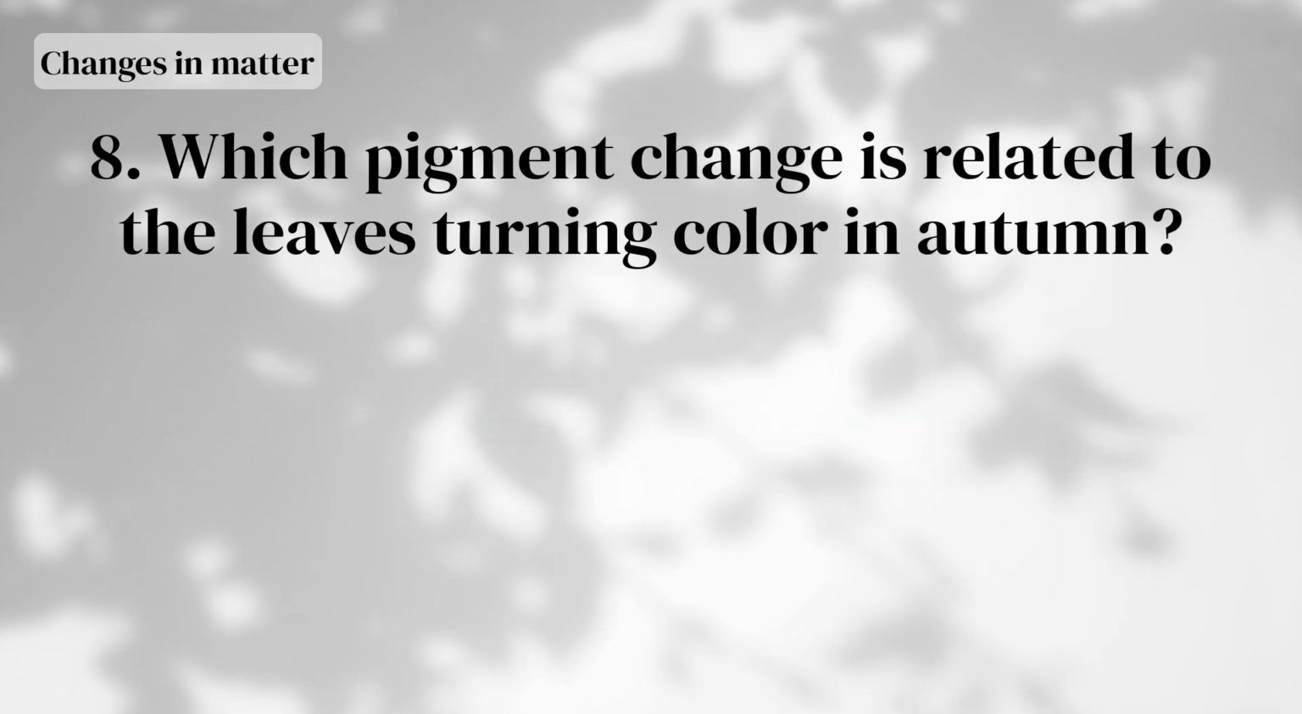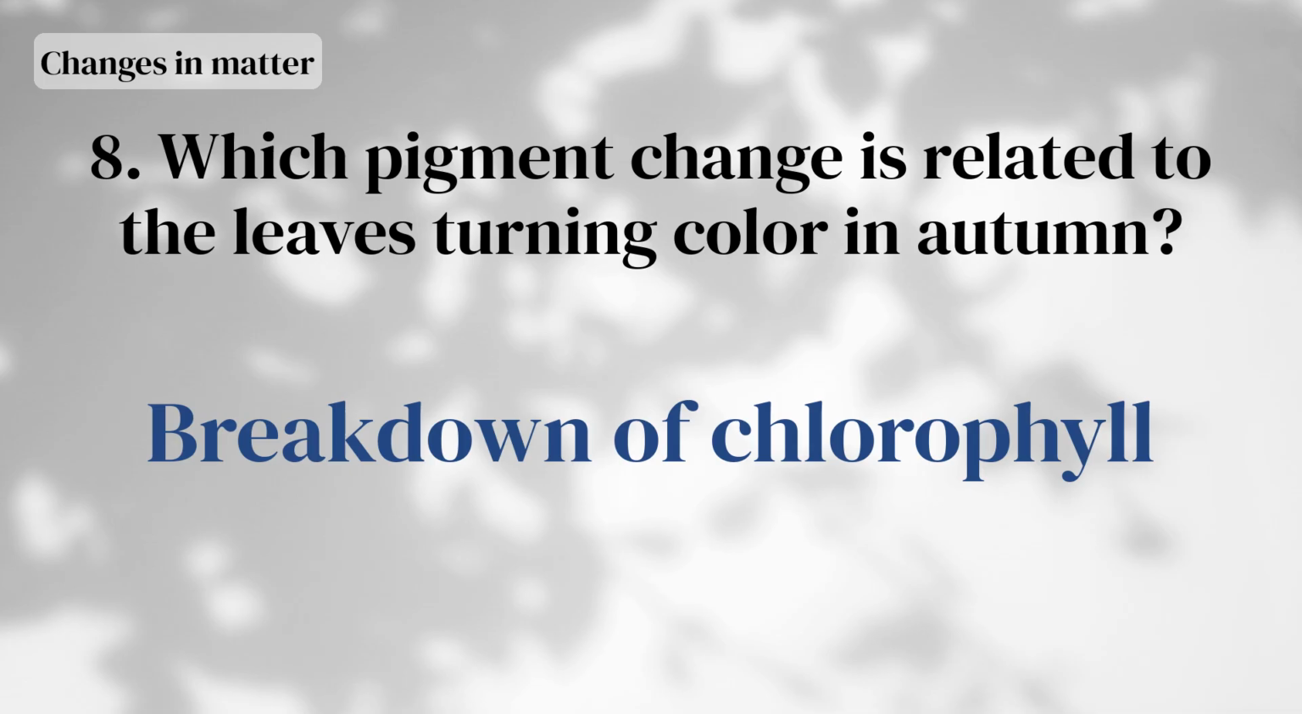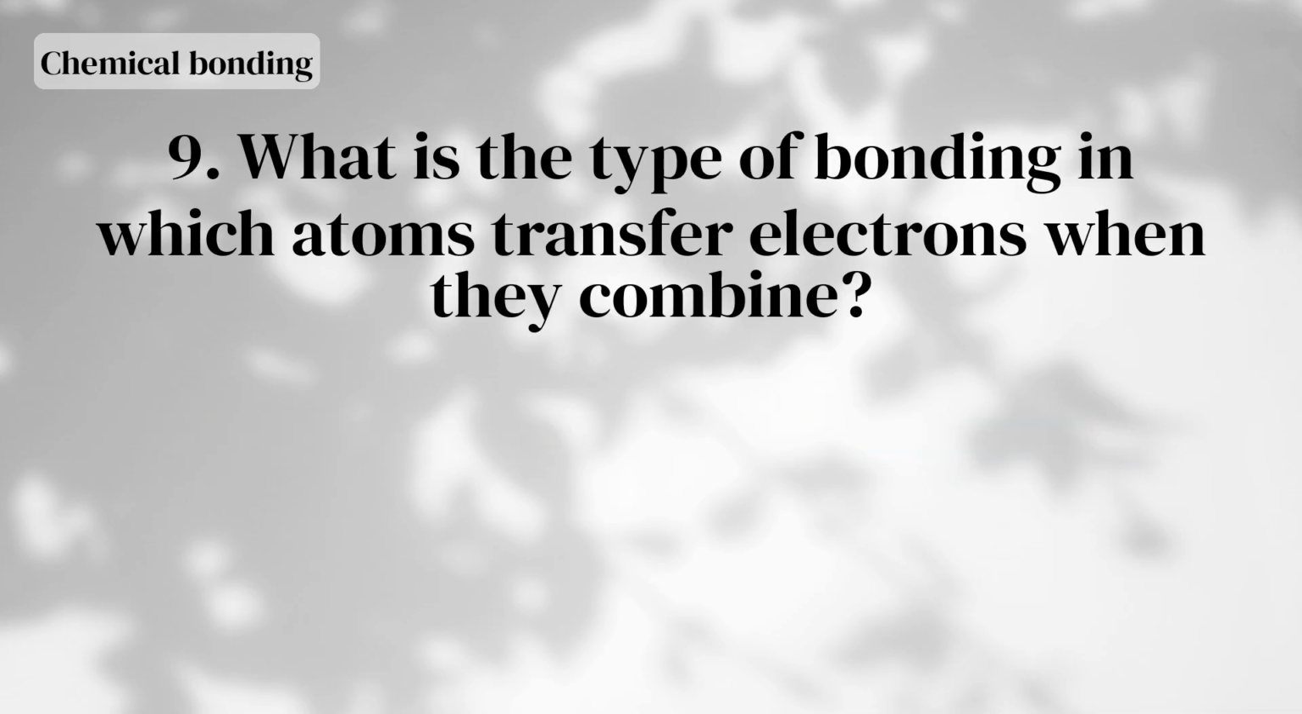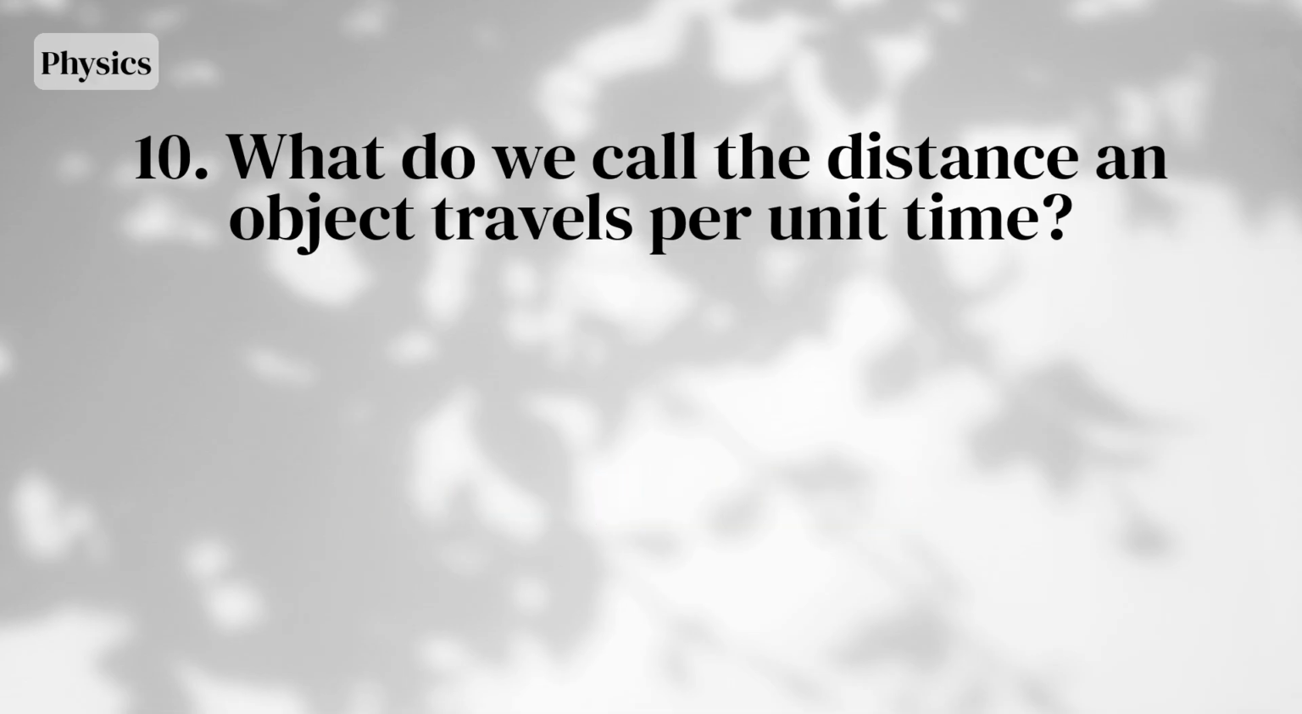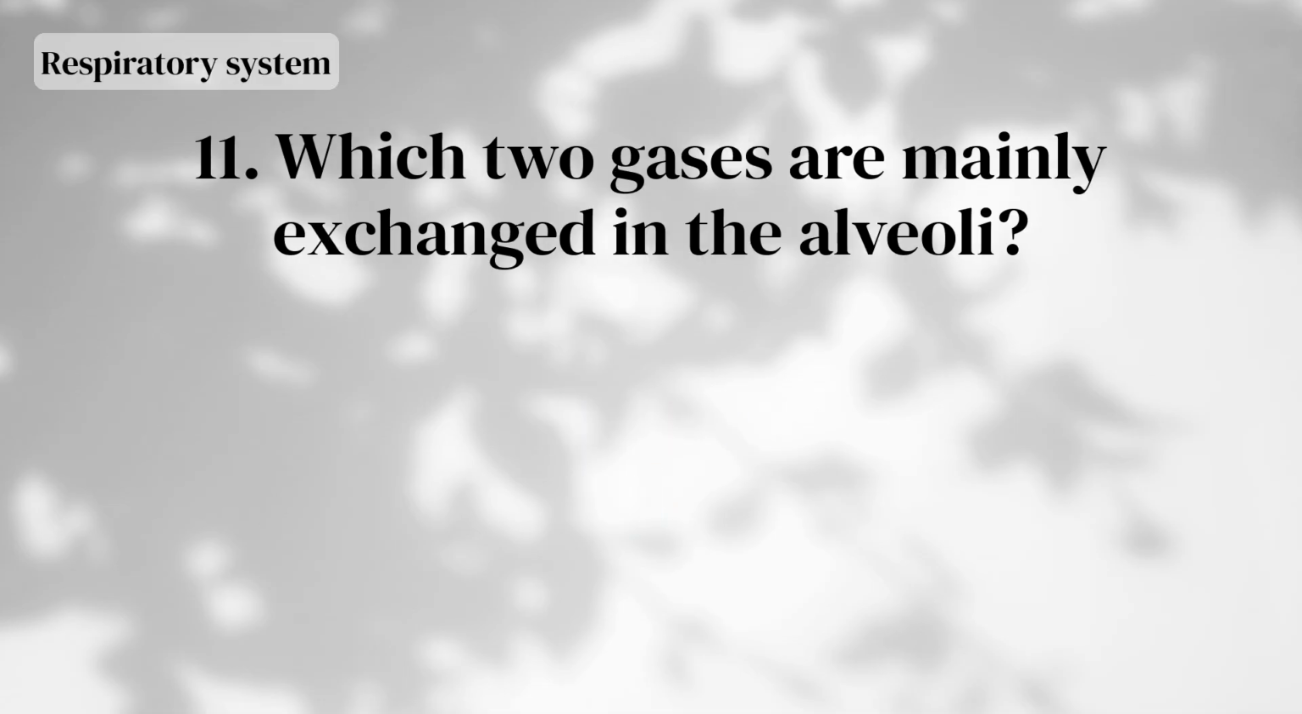White blood cells. Which pigment change is related to the leaves turning color in autumn? Breakdown of chlorophyll. What is the type of bonding in which atoms transfer electrons when they combine? Ionic bonding. What do we call the distance an object travels per unit time? Speed. Which two gases are mainly exchanged in the alveoli?